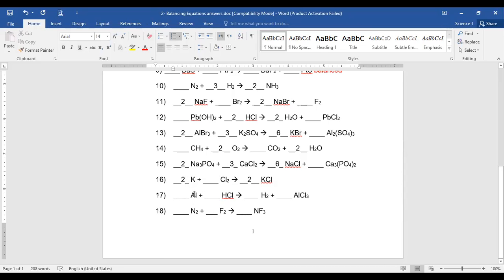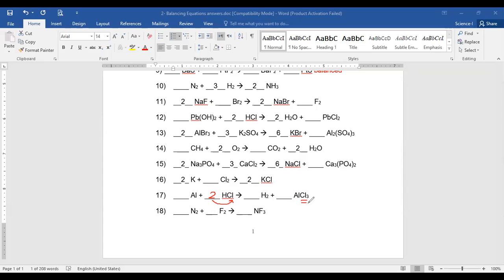Fadia, how many aluminum do we have here? One. And here, how many aluminum? One. So no problem in aluminum. How many hydrogen do we have here? Also one. And here? Two. So suppose that we write two here. But if we write two here, we're going to find that chlorine also becomes two, but actual chlorine here is three.